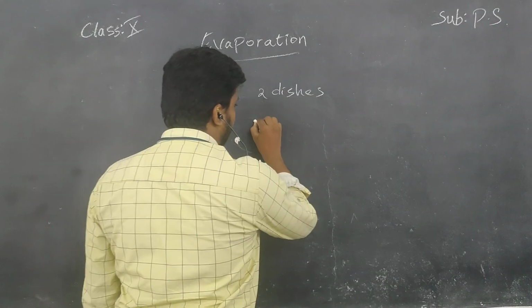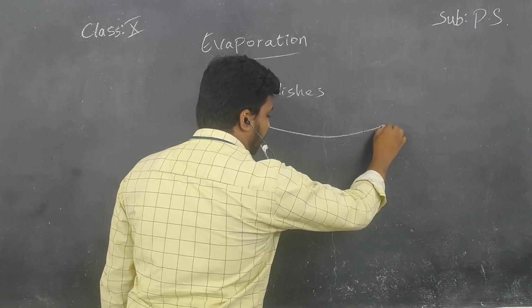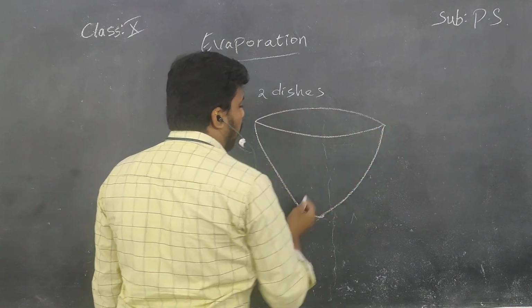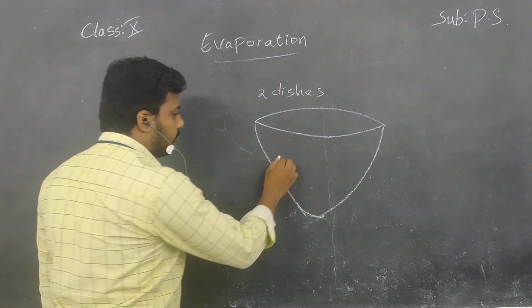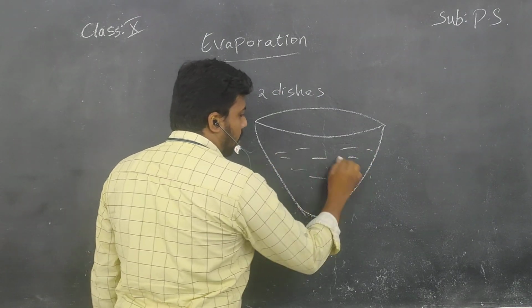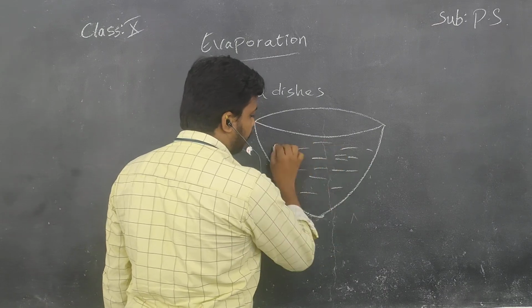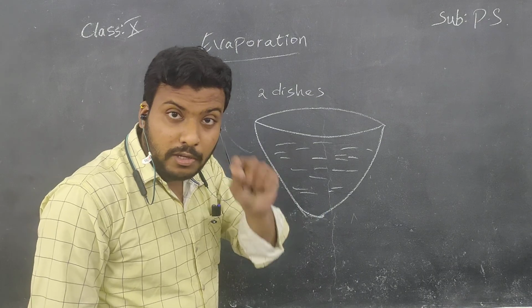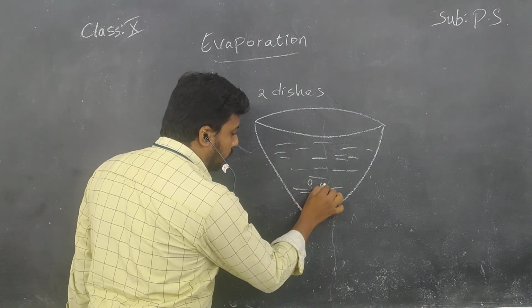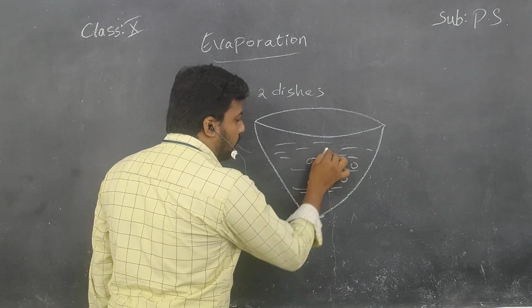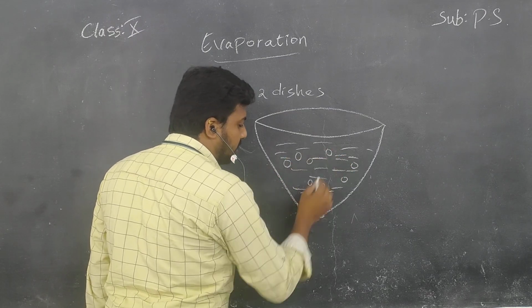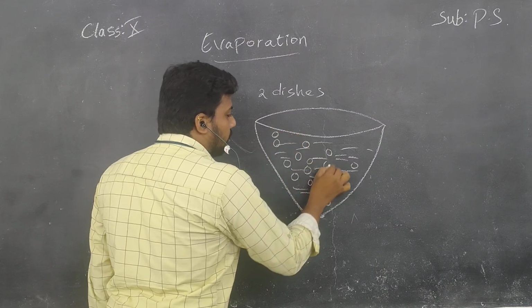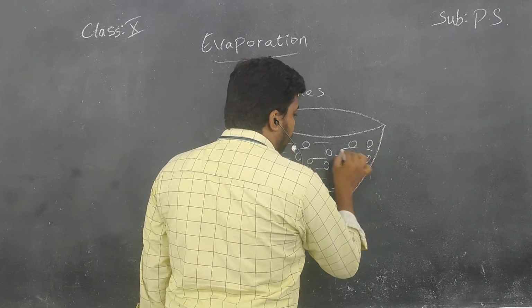So this is a petri dish, children. A big petri dish. So what is there inside? Alcohol. Is alcohol a liquid or a gas? It is a liquid substance. So we can say it contains molecules. If it is water, we can say water molecules. If it is alcohol, we can say alcohol molecules. It is spirit, no? Spirit molecules. We cannot visualize these molecules here.